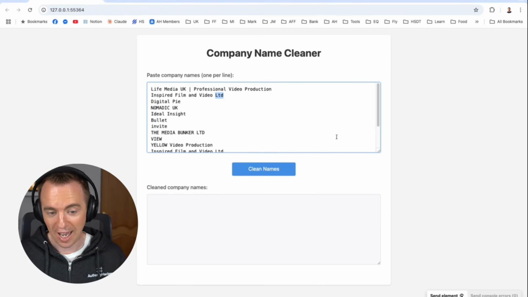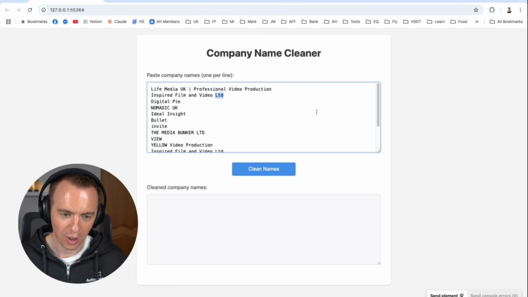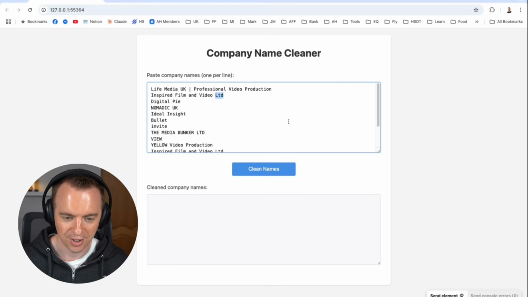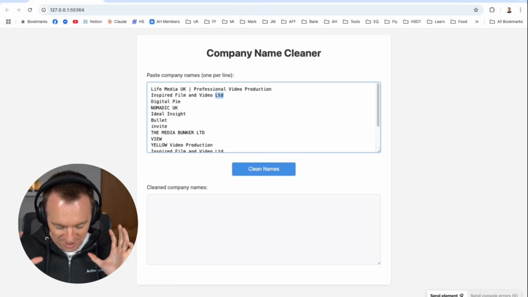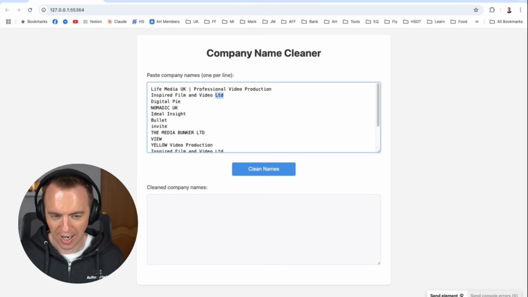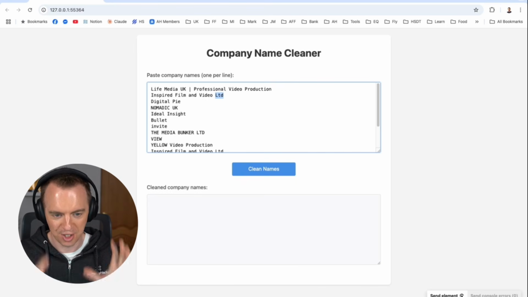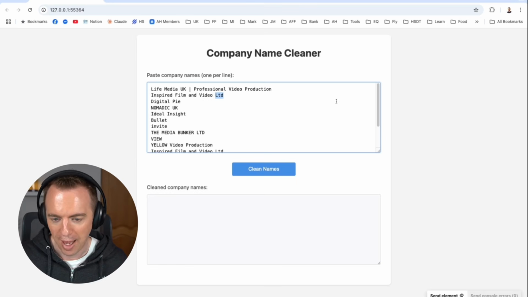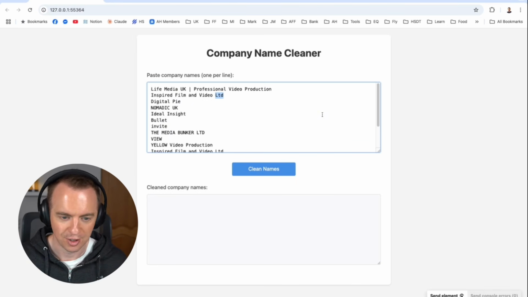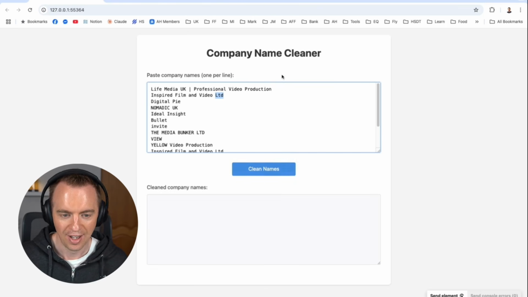You can, of course, use AI to do that, which we've done in the past, but I wanted something which could very quickly do some basic cleaning for a list of thousands or tens of thousands of company names. So I didn't even do a PRD. I just went into, I think it was Gemini I used, and I said what I wanted it to do and what I might want it to do in future, but just build this core company name cleaner for now. I said we may want to integrate it with AI in the future to do some more advanced operations, but this is all we need to do for now. And then it built this.